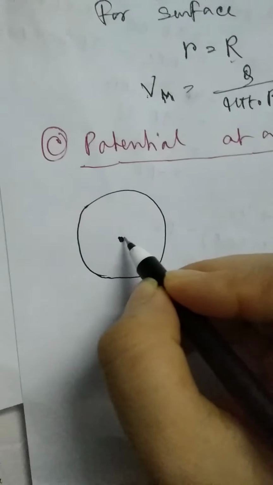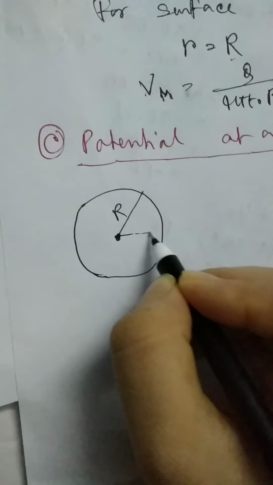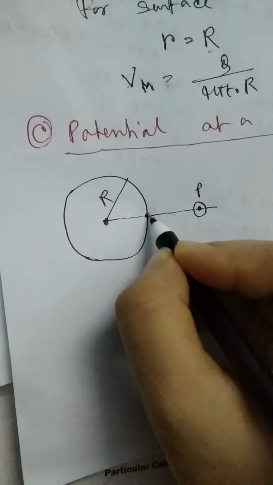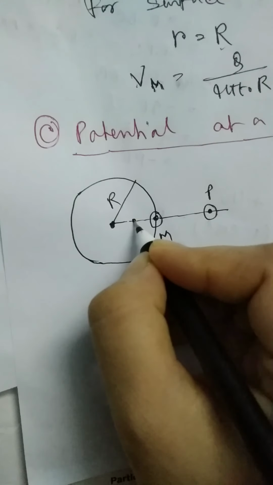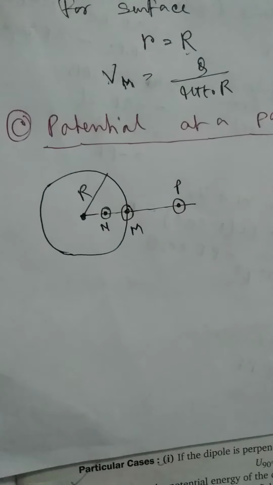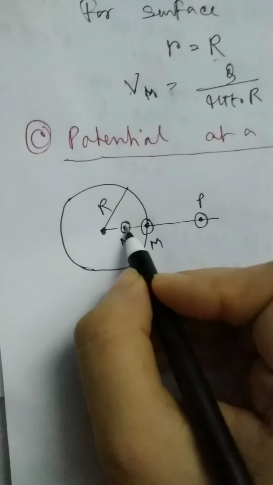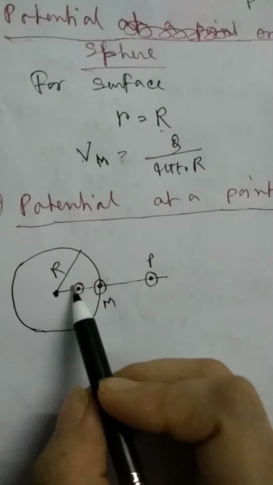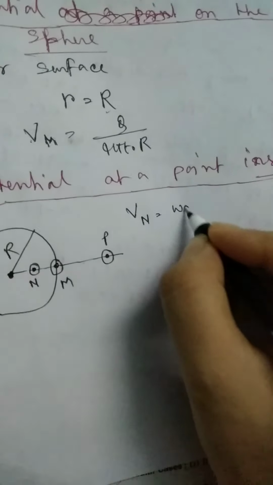Suppose this is the sphere with radius r, and this is our P point, this is our M point, and now I am taking another point N, and here we want to find potential at point N, which lies inside the sphere.